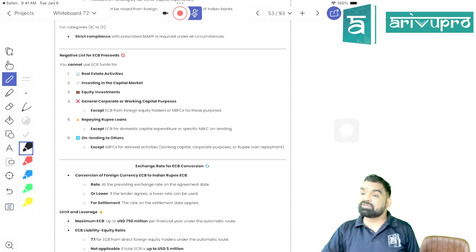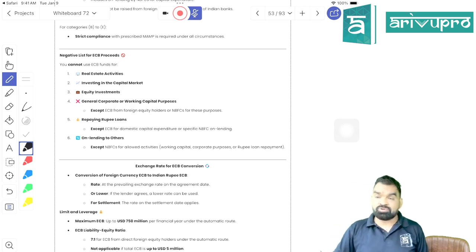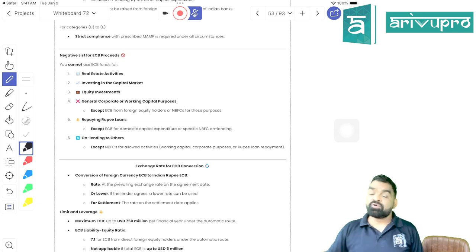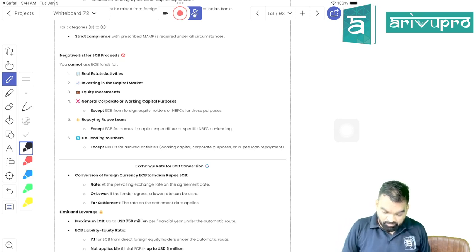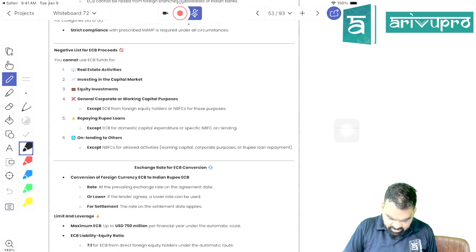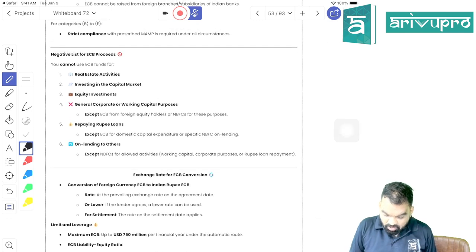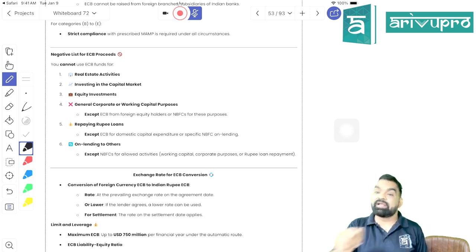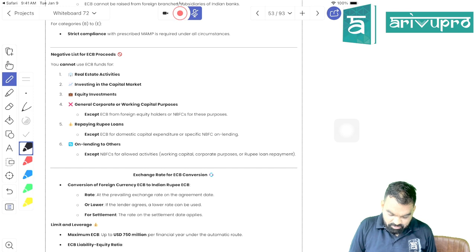Second, you should not use it in the real estate business. Third, you should not use it in the stock market. Fourth, you should not use it in... got my point, students? Is it clear? Now, general corporate or working capital purpose, you can only use it for if it has been taken for that purpose, right? Right, students?